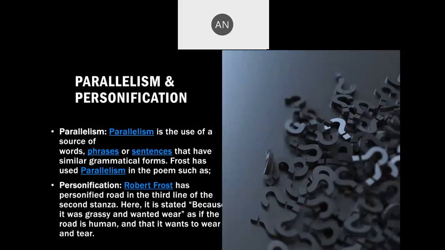Parallelism and personification. Parallelism is a use of words, phrases, or sentences that have similar grammatical forms. Frost has used parallelism in the poem. The example is a road. He has used the parallelism of road and a man's life.